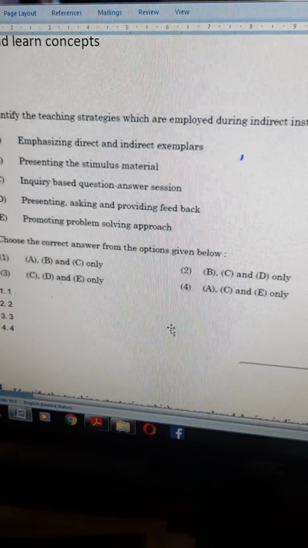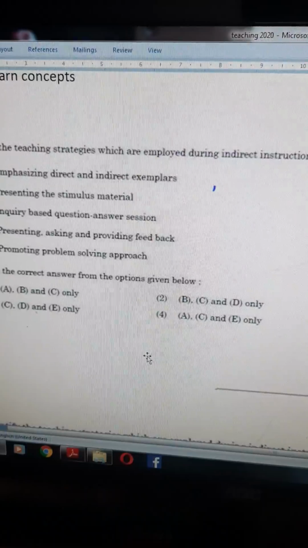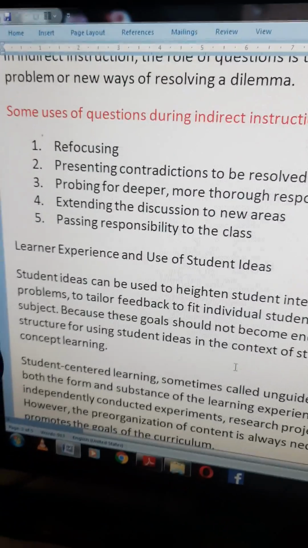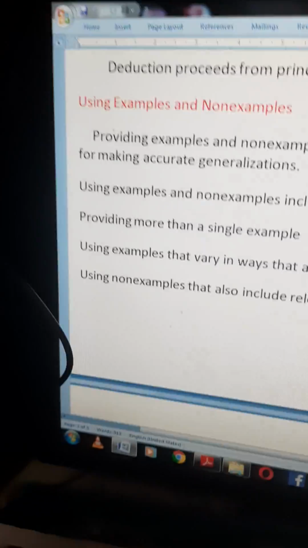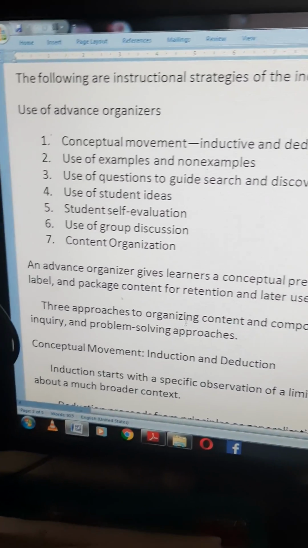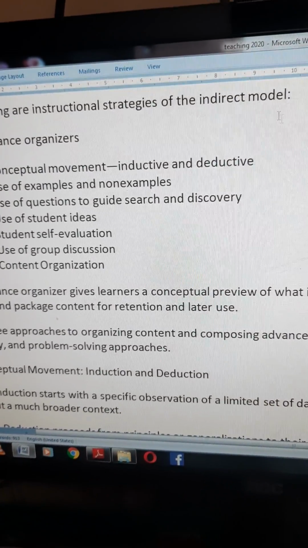First I will explain what are the teaching strategies employed during indirect instruction. See, the following are instructional strategies of the indirect model.